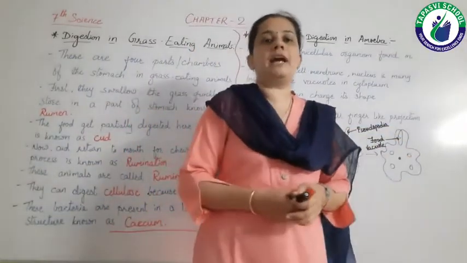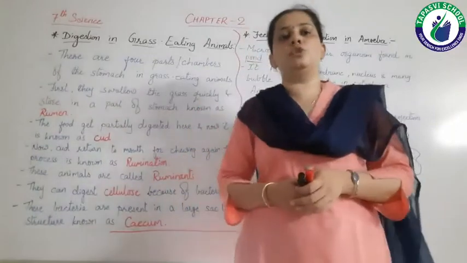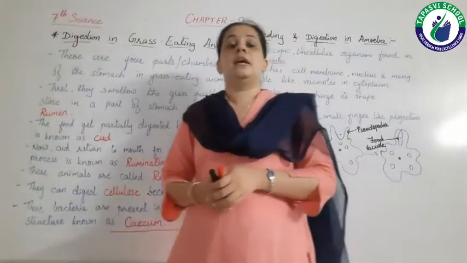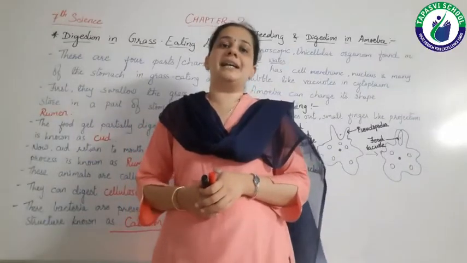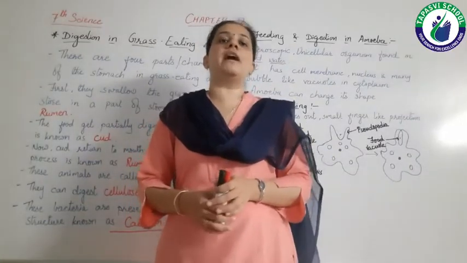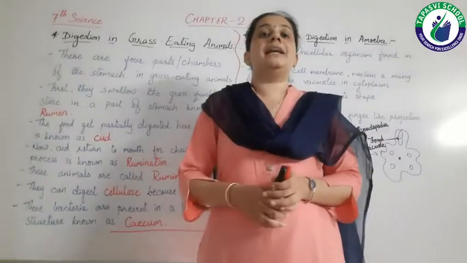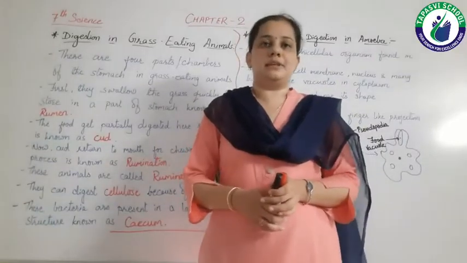Now in this food vacuole, the food gets digested because the food vacuole contains digestive juices.